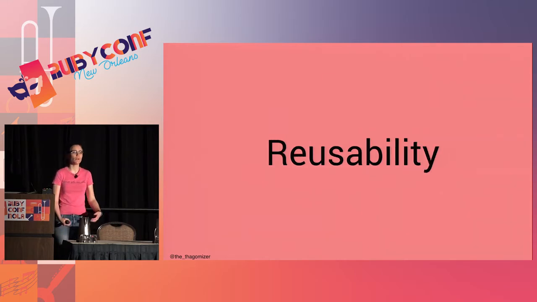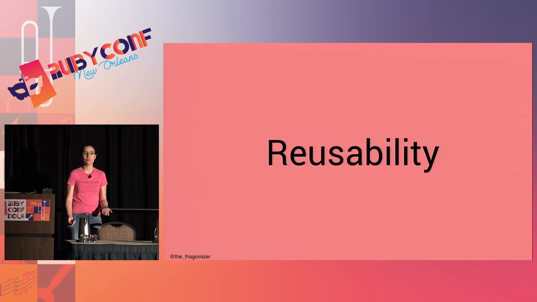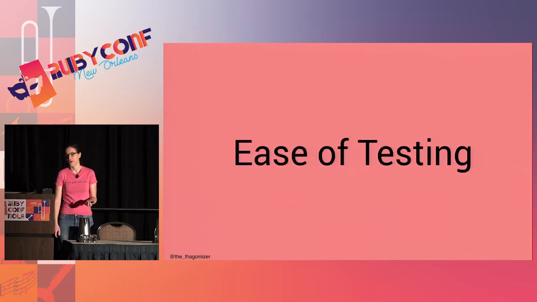Objects are also reusable. A good way to see this is think about the standard library. Arrays are objects, hashes are objects, strings are objects, and we all reuse them in all different ways because the same types of concepts and objects show up again and again and again in the problems we're trying to solve. And this means I don't have to implement array.length over and over and over. I think objects are easier to test. I can test an object in isolation and test that it modifies its own behavior correctly, and then I can test the seams between the objects when I'm testing my system as a whole.